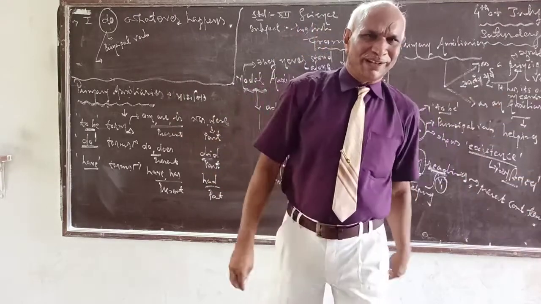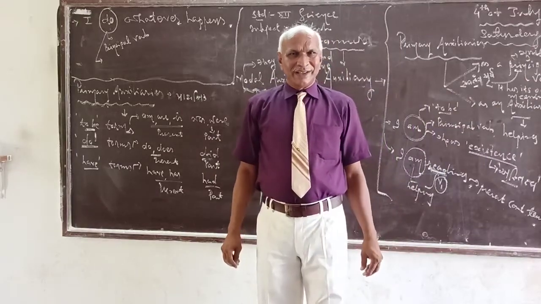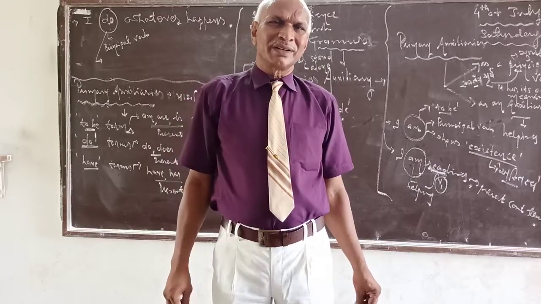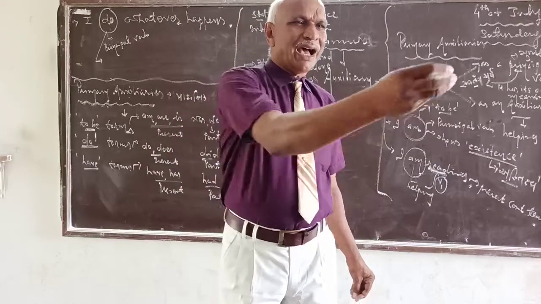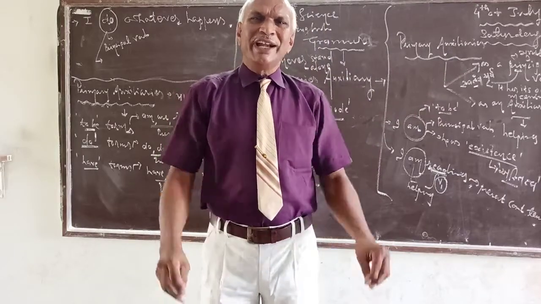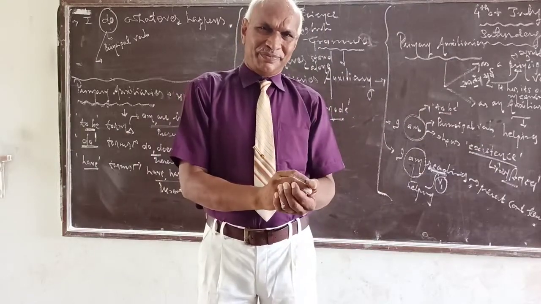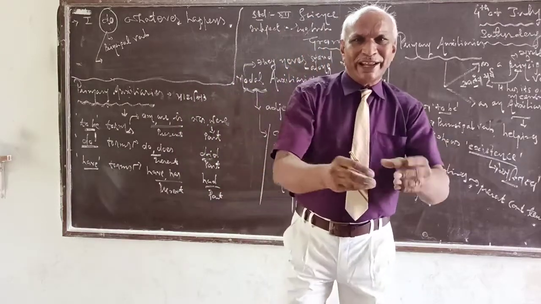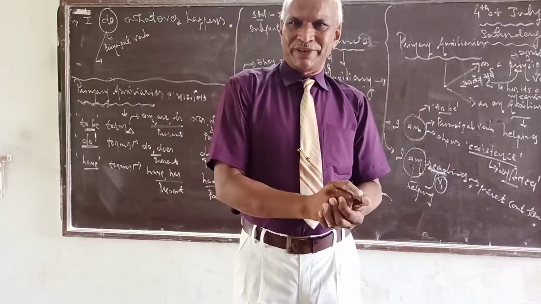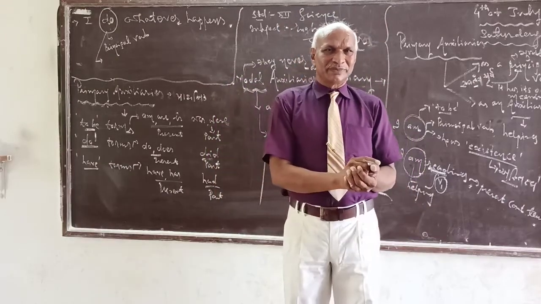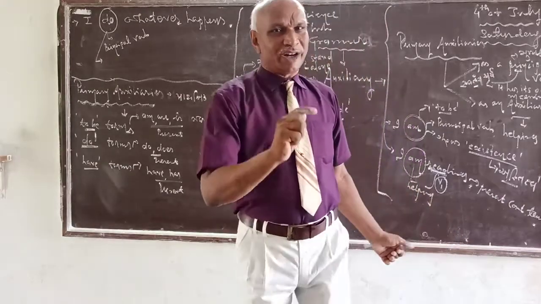Suppose, as an example, I can say, Meena is going to get married, intercaste में. She wants to get married, intercaste, right? But her parents don't allow her to do so.